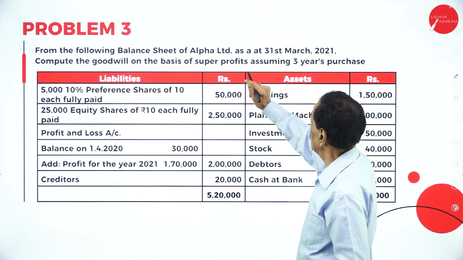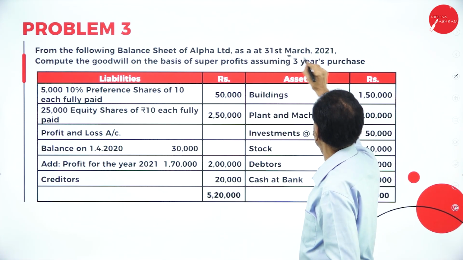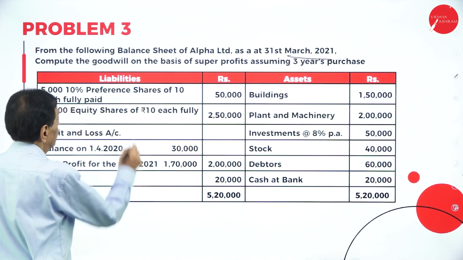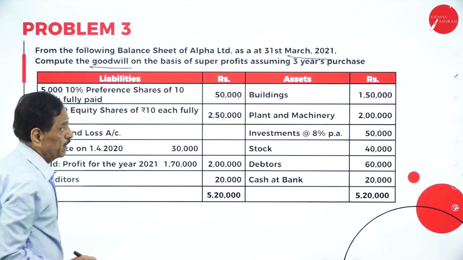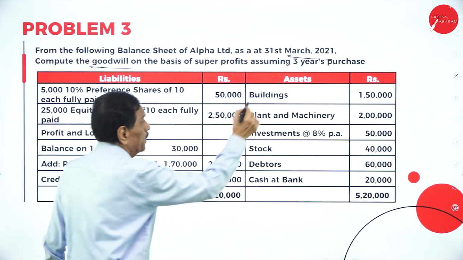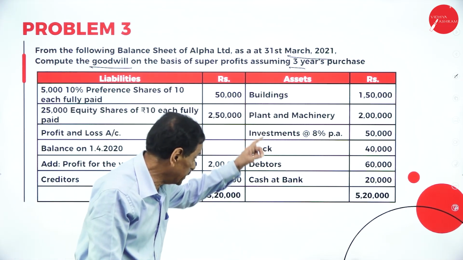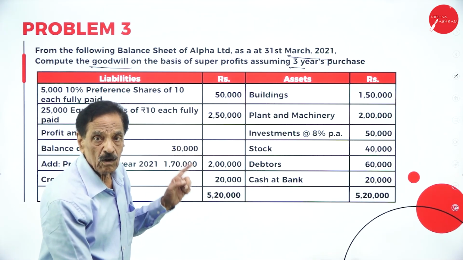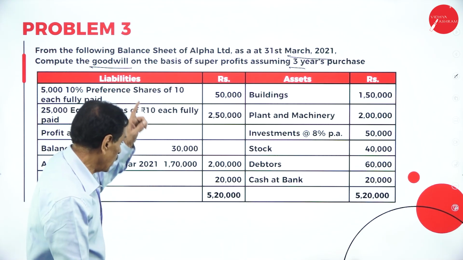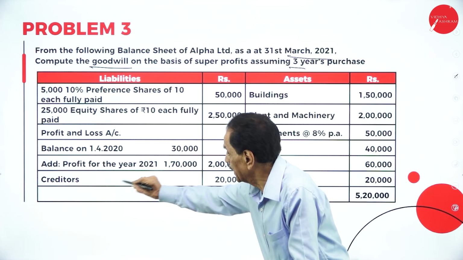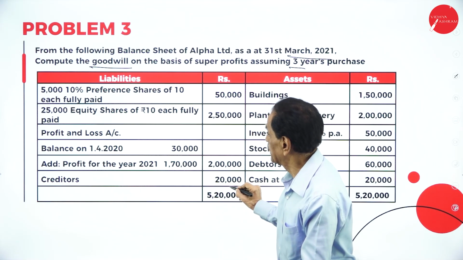From the following balance sheet of Alpha Limited as on 31st March 2021, compute the goodwill on the basis of super profit, assuming 3 years' purchase, which means 3 times. Building, stationery, and asset values are given; these are all book values. Liabilities are the creditors, and only creditors are given.